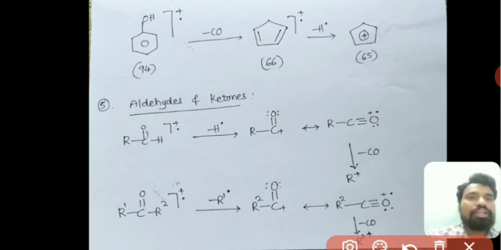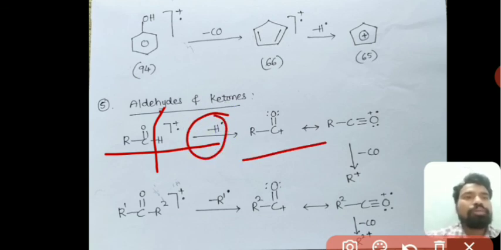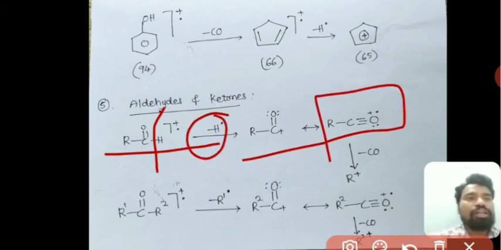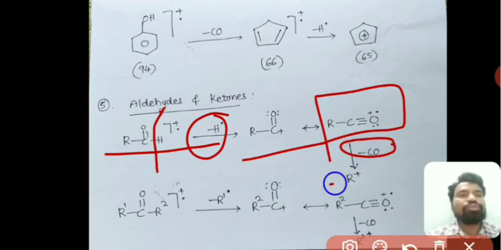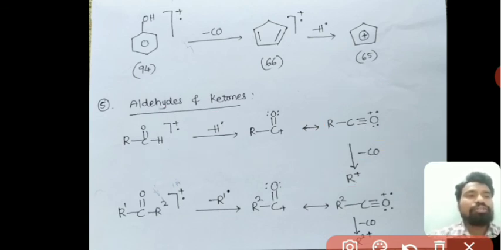Next is the case of aldehydes and ketones. In the case of aldehydes, the bond breakage takes place at C=O, and a hydrogen radical is removed, then it forms RC+=O. Upon resonance, it is converted into RC≡O+. This is the characteristic cation which is formed, and this peak would be the base peak in the mass spectra of aldehydes. By losing CO it forms R+, and this R+ further undergoes fragmentation based on the length of the alkyl chain.